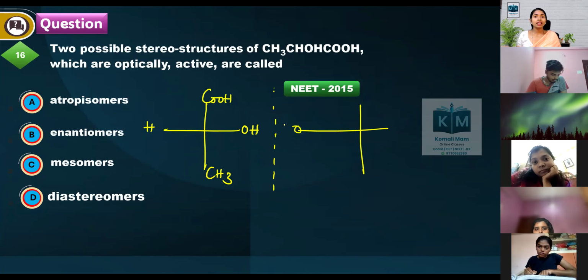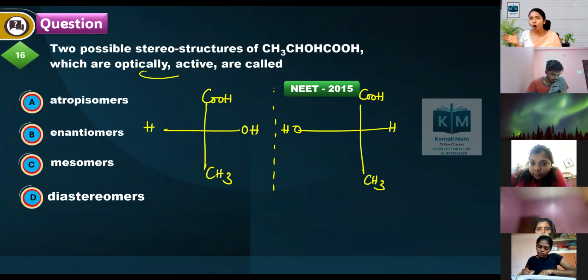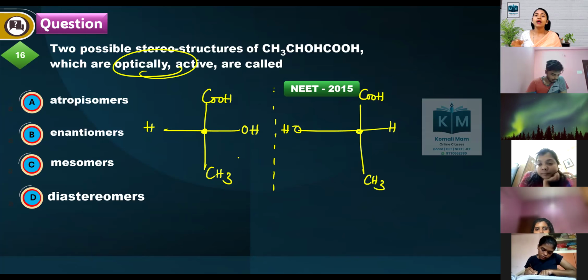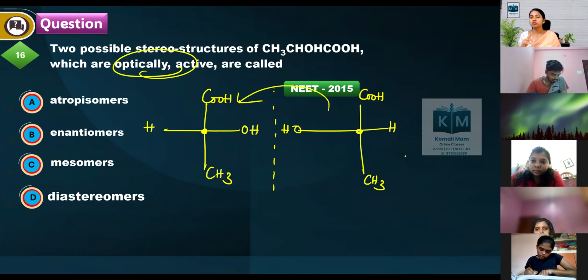See here, if you take the mirror images of these two, with only one chiral center, they are non-superimposable on each other. You cannot put this exactly on top of this. If one rotates clockwise, the other will rotate anti-clockwise.